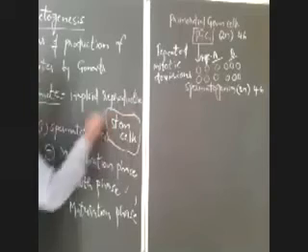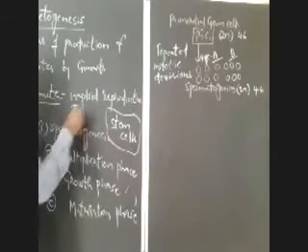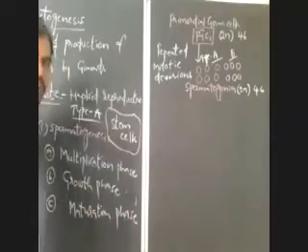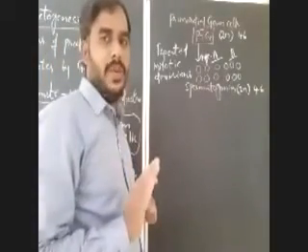So very important: the type A spermatogonia cannot undergo meiotic divisions.